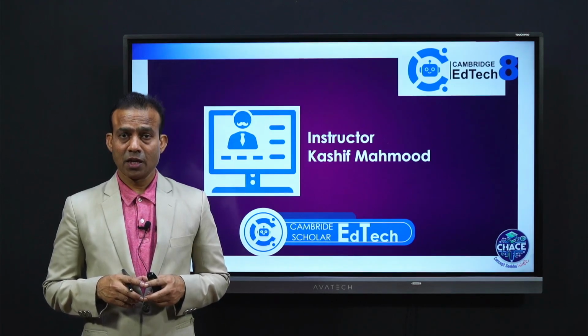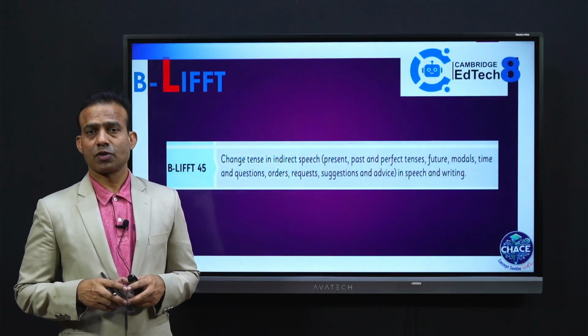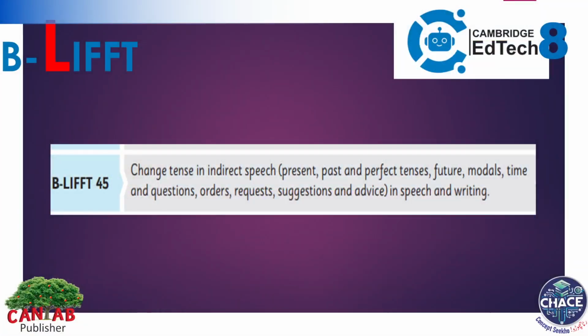Dear learners, today we have reached B lift number 45. So try to understand: change tense in indirect speech. Right. Don't move next. First of all, try to understand B lift number 45. The B lift number 45 is about direct and indirect speech.